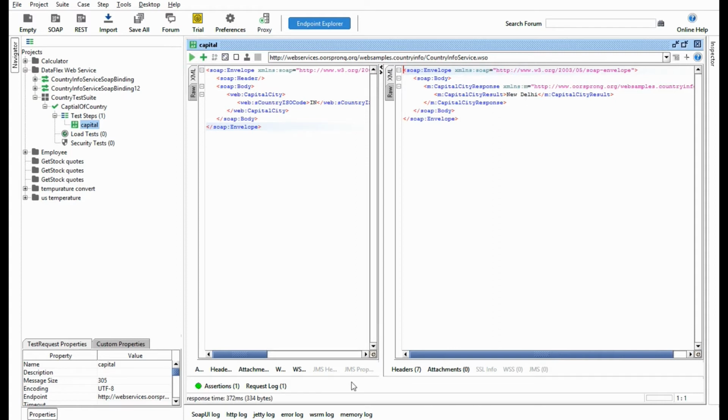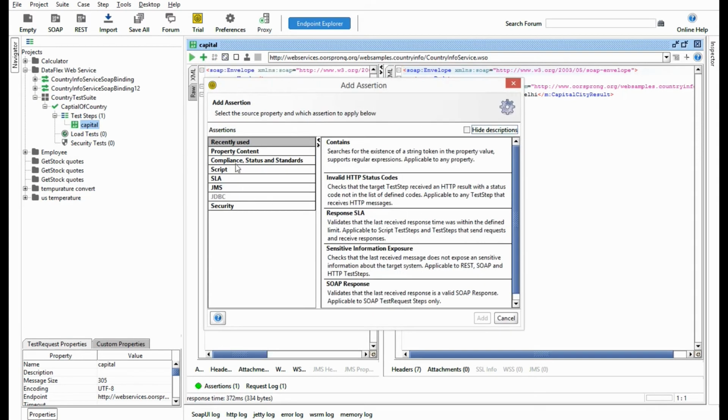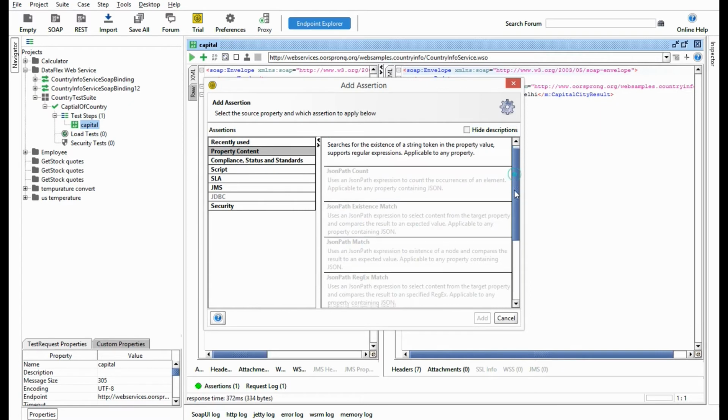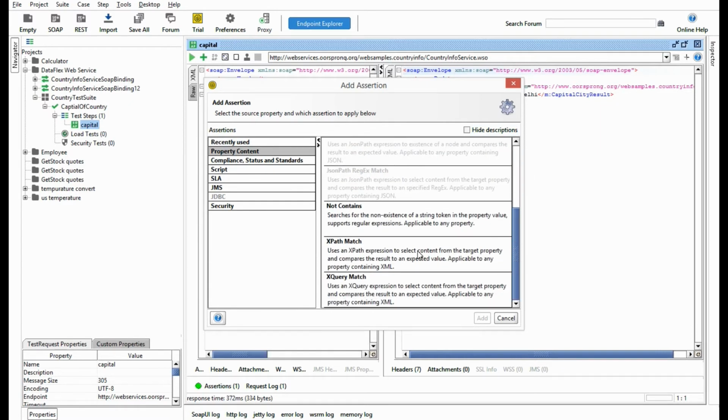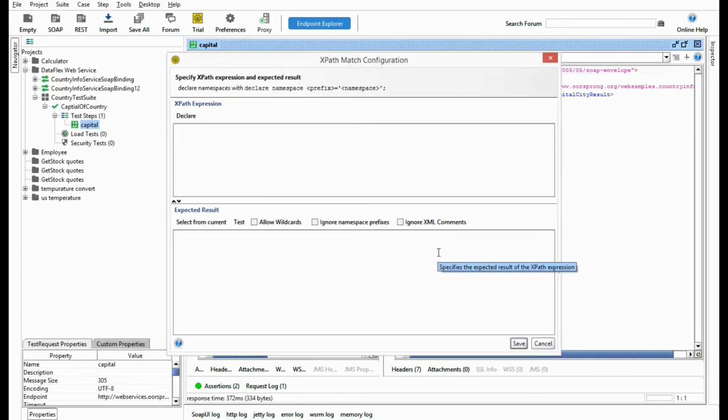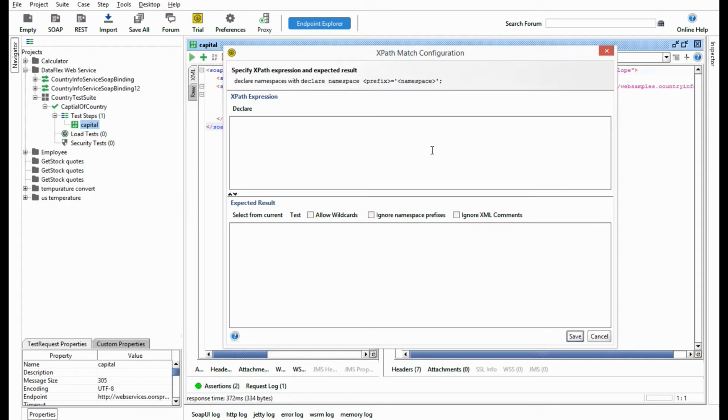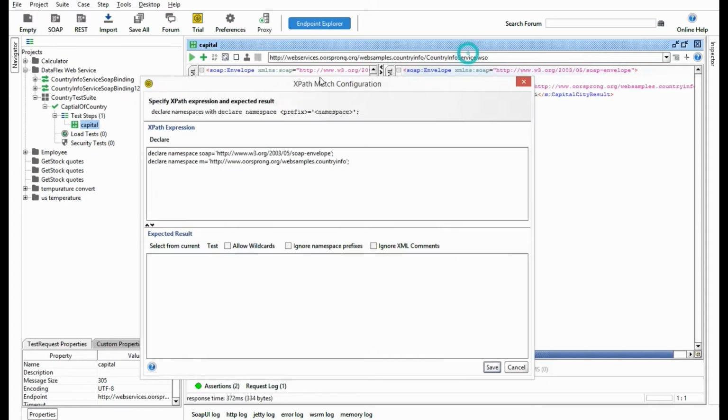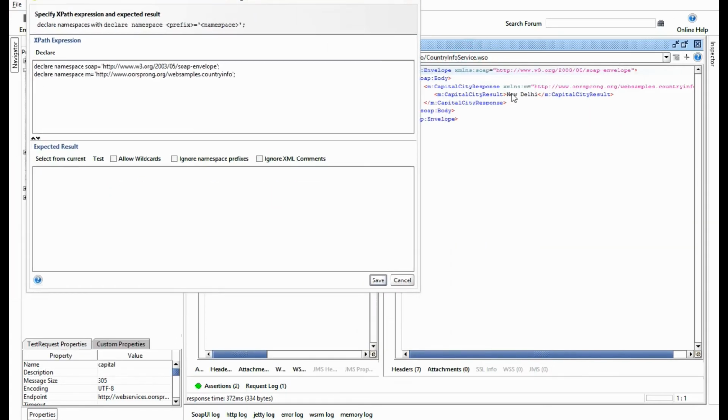Okay, so today we are not going to check whether it contains New Delhi or what. We are going to check the XPath. So you see XPath match. Okay, you click here, this window will open. First you have to click here, declare namespace. All the namespaces will be declared, and now you have to give the XPath of this.